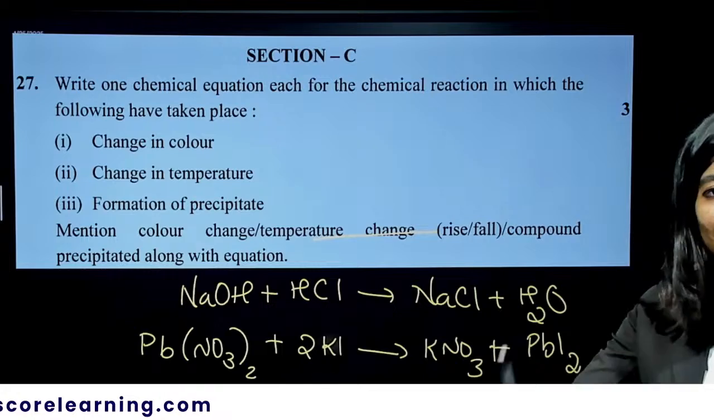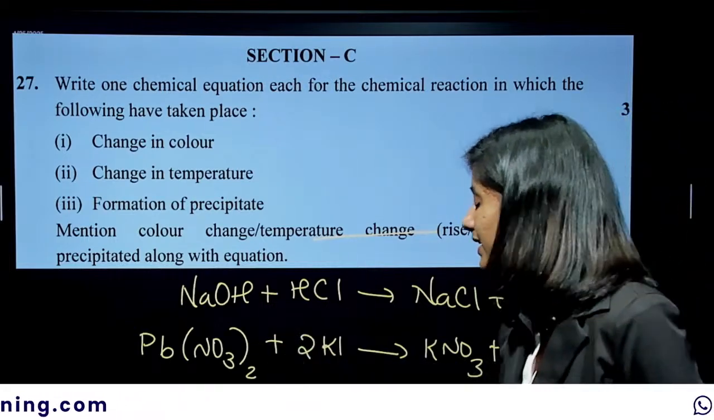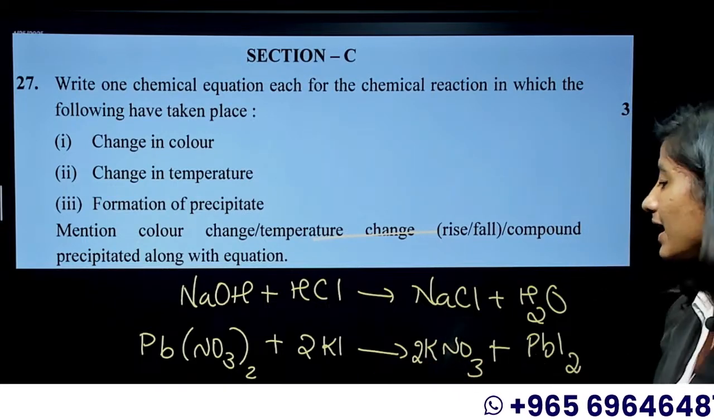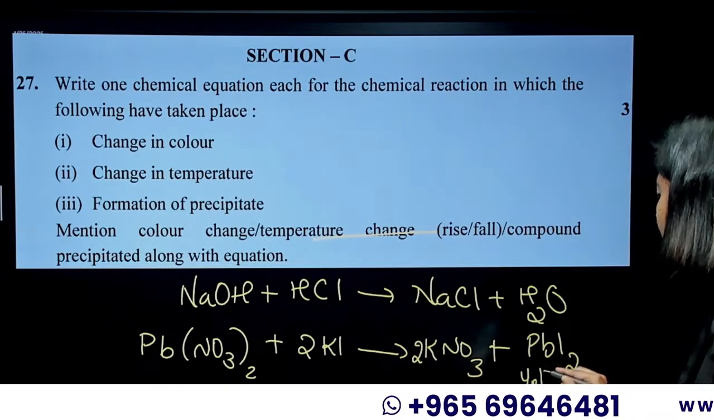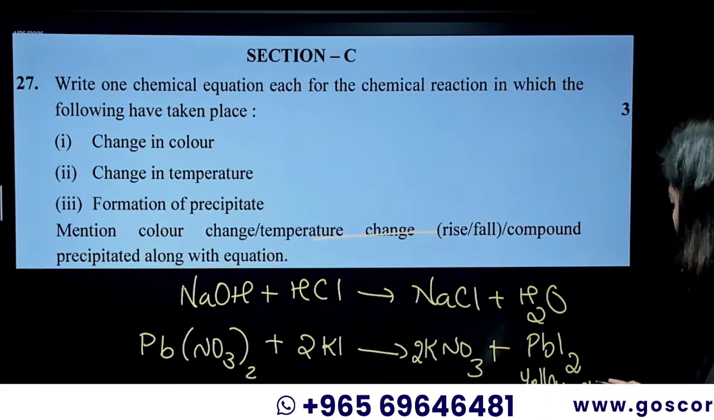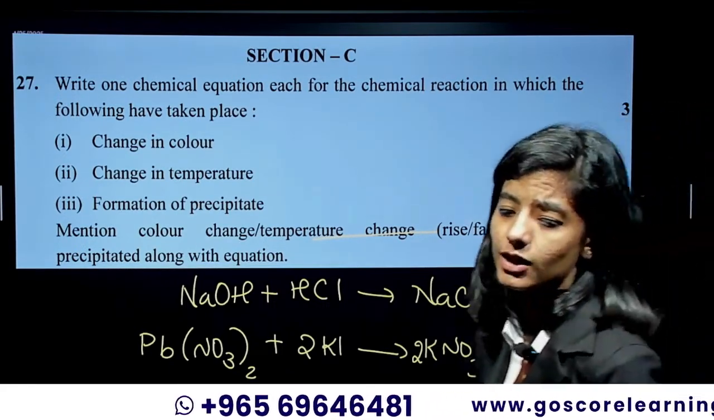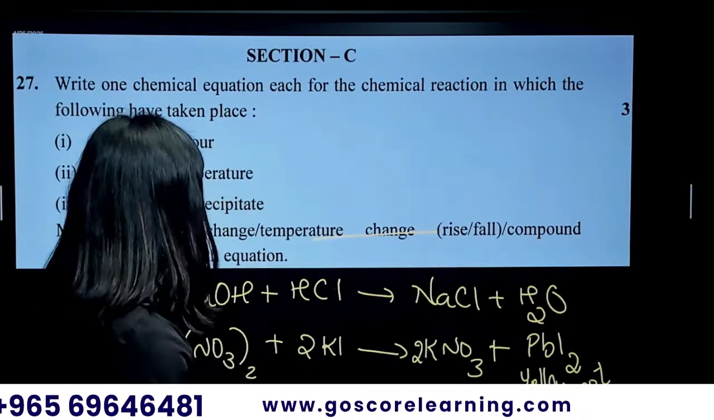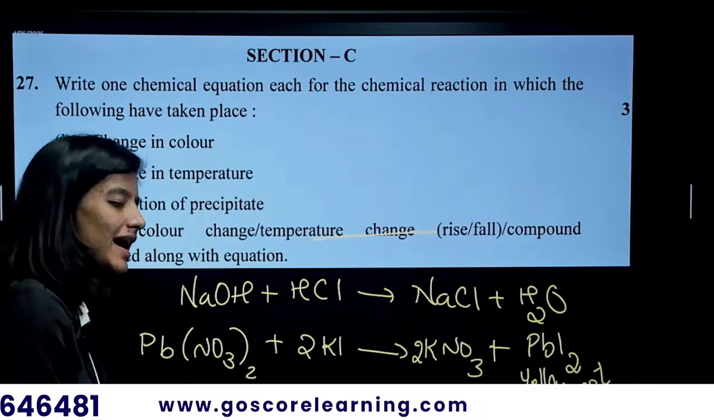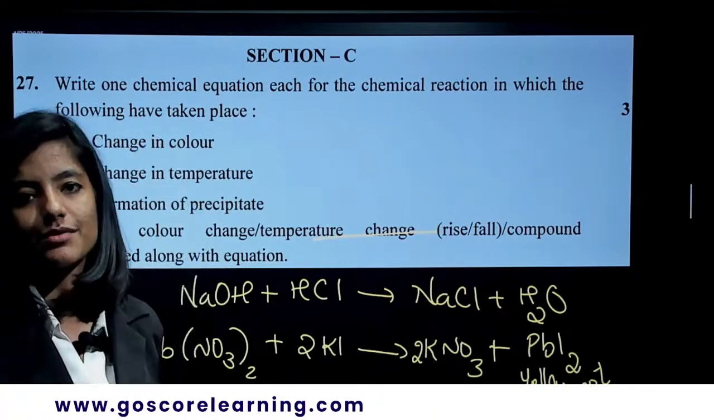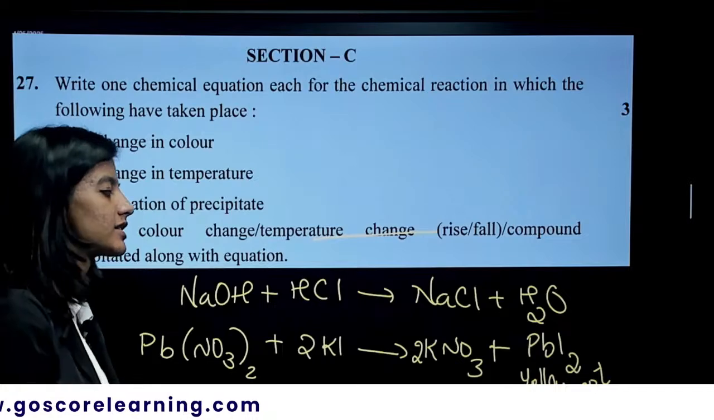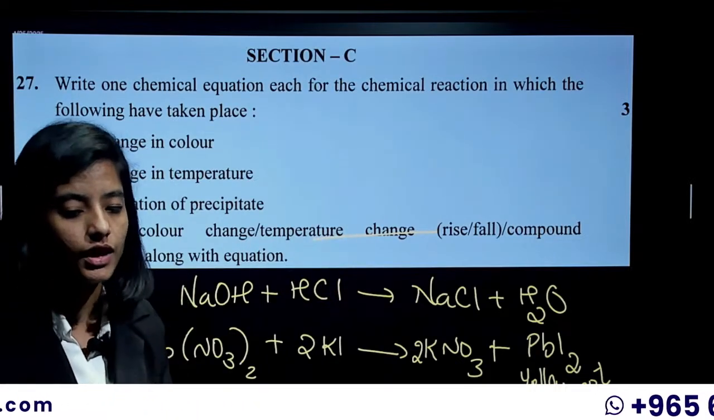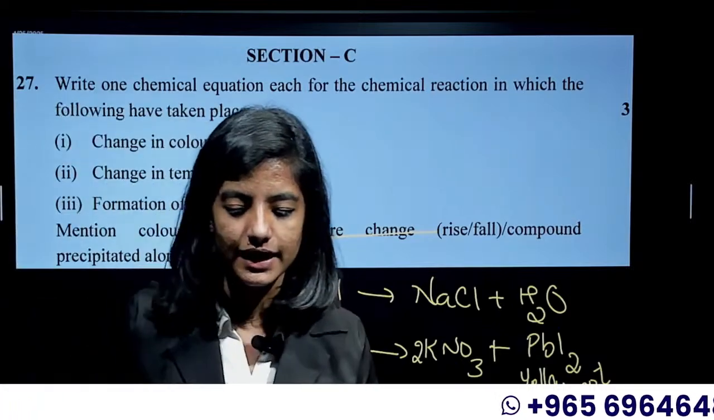This is a perfect example that we can give, where lead nitrate is reacted with 2KI. We'll be writing 2 right over here, and the PbI2 is nothing but a yellow precipitate. So that's again an example of a displacement reaction, a double displacement reaction, where the precipitate will be formed. Mention the color of the precipitate: yellow in color.